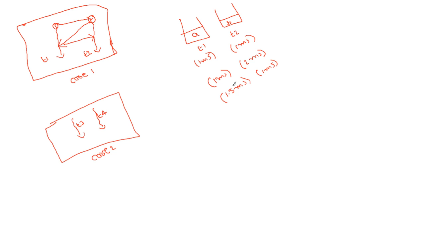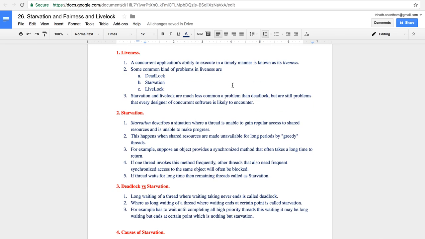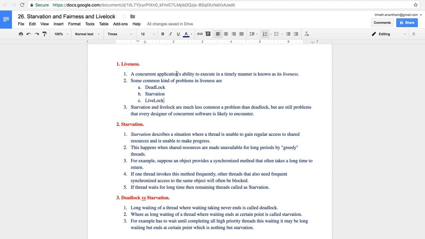So the time is managed by the thread scheduler, which allocates the thread to run. Two threads execute one after another, concurrently. This type of time allocation is called liveness. The application is able to execute concurrently.